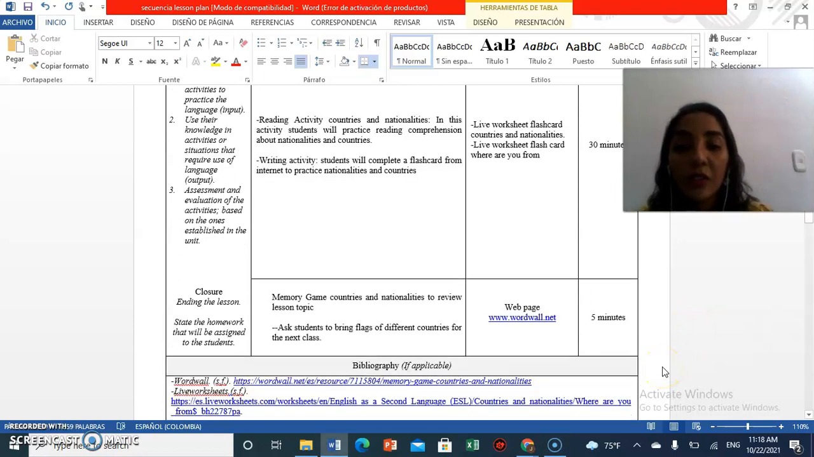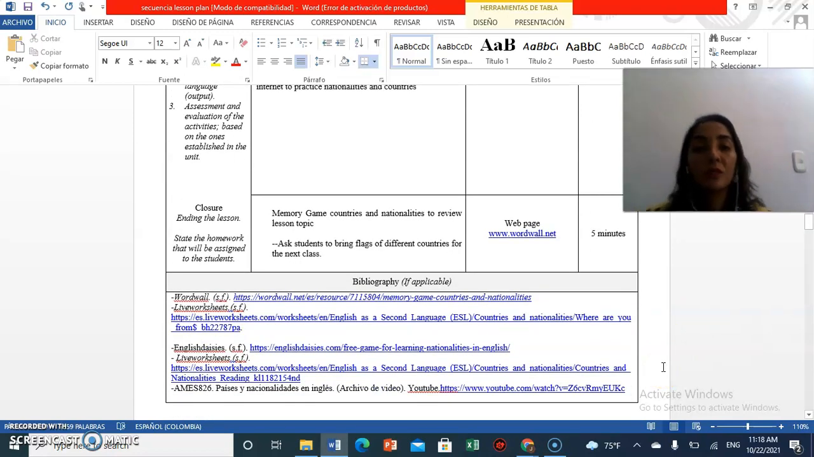And the closure section, in this section we are going to play a memory game with countries and nationalities to review the lesson topic. This section lasts 5 minutes, and we are going to use the web page wordwall.net. I am going to ask my student to bring flags for different countries, and also I am going to bring some flags for the next class.